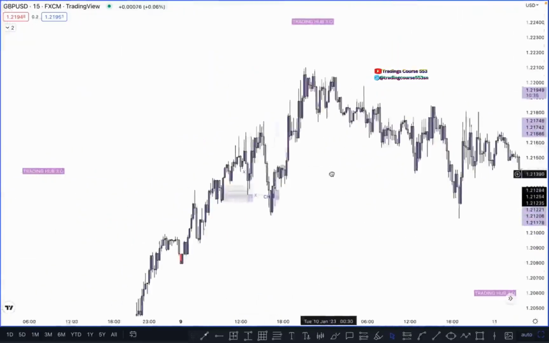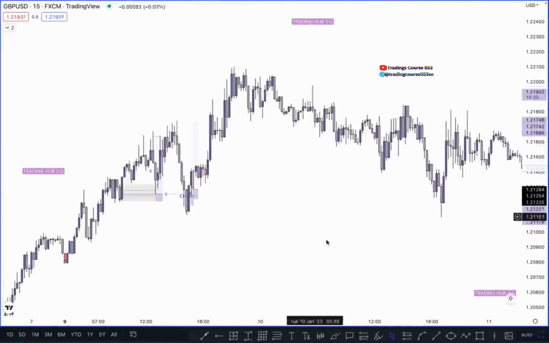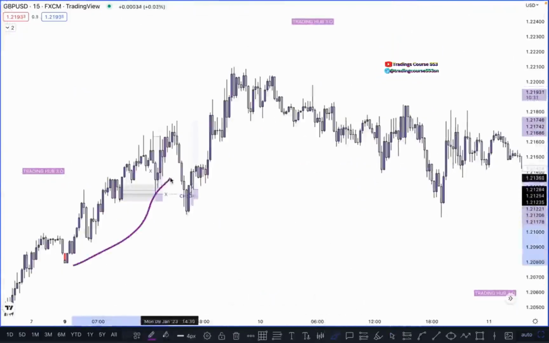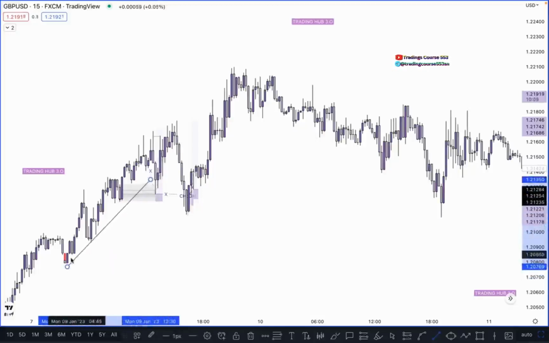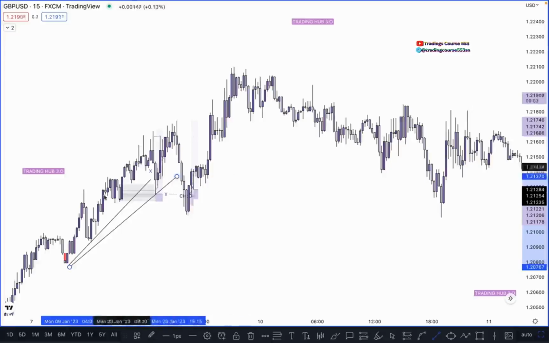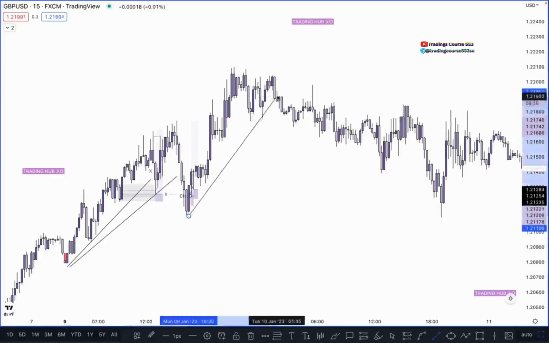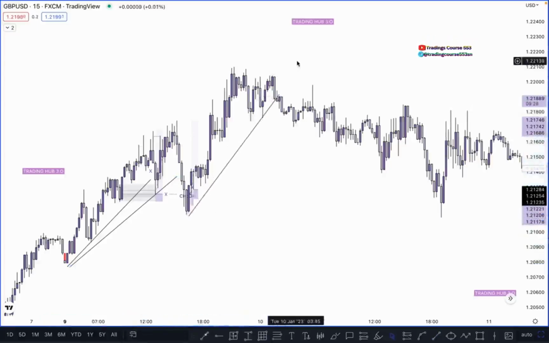In this case, after taking out this liquidity, which is a trendline liquidity, as we know here, right? As you can see, once the market has taken out the trendline liquidity, pattern liquidity, and if we have any additional confirmation as per the smart money concept, then you can definitely buy or sell. And these things help to get more confidence before the buy or sell. As you can see here, again the market breaks this trend line, and after breaking this trend line, where is our inducement? You have to identify.